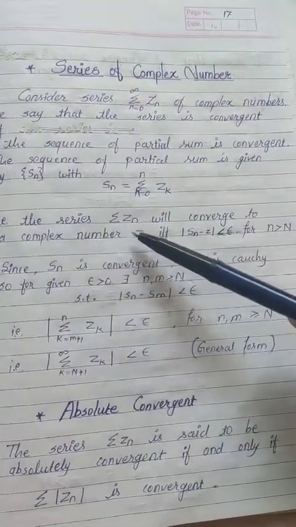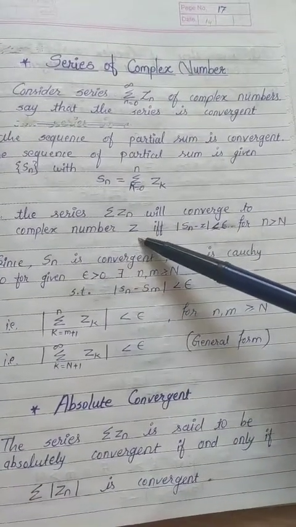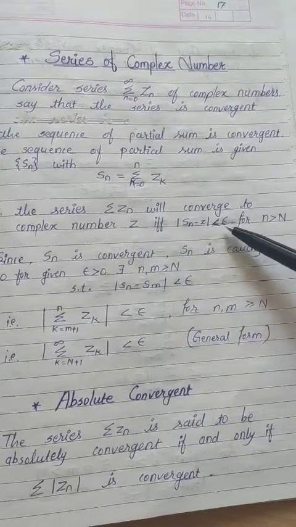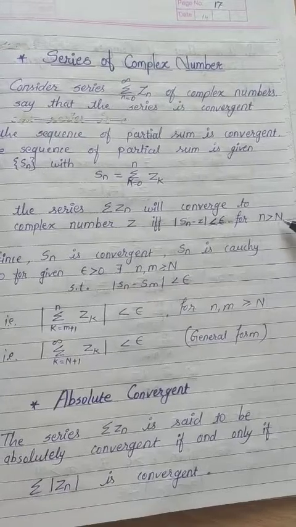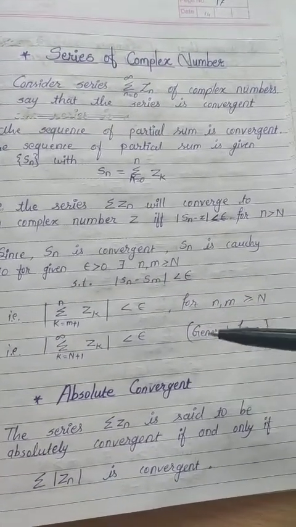That is, the series summation z_n will converge to a complex number Z if and only if mod S_n minus Z is less than epsilon for any n greater than capital N, where N is an integer.